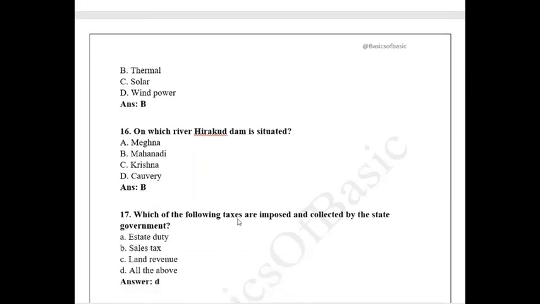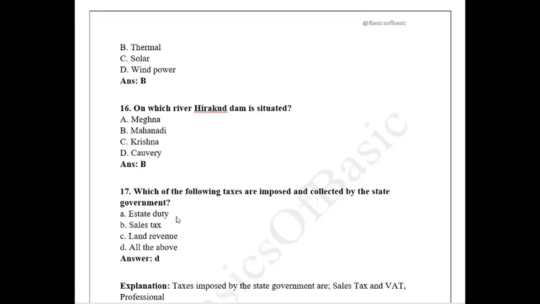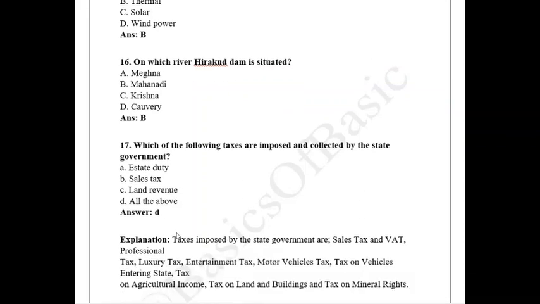Which of the following taxes are imposed and collected by the state government? The answer is all of the above: estate duty, sales duty, land revenue. These are in the powers of the state government itself.